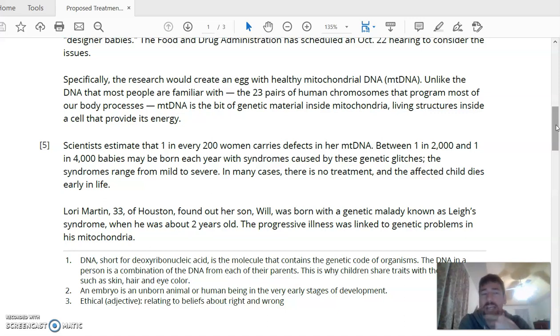Well, if I think about the issue of genetic modification, I'm going to understand that if it's 1 in every 200 women, well, that's kind of a lot. And so this idea supports the idea that genetic modification should be used because it's such a common problem, right? So that's why the author includes it. And how does this support them, right? It supports them by showing how dangerous genetic diseases are, okay?